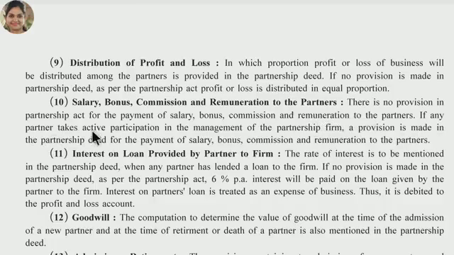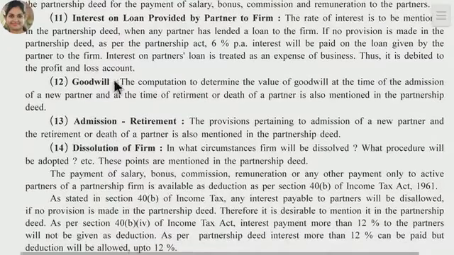If any partner takes active participation in the management of the partnership firm, a provision is made in the partnership deed for the payment of salary, bonus, commission, remuneration to the partner. It means partners are doing a business for earning a profit. They cannot ask for the salary, bonus, commission and remuneration. But if anyone plays an active role in the business, a provision is made in the partnership deed for the payment. Okay. Next, interest on loan provided by partner to the firm.